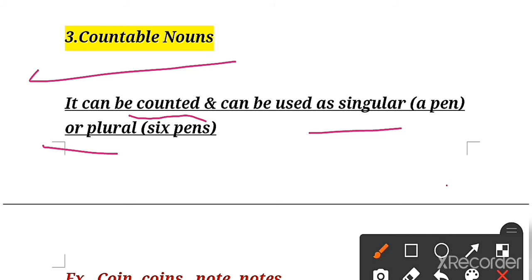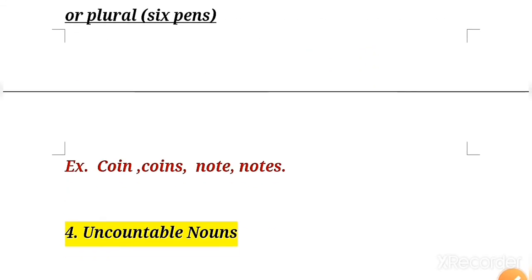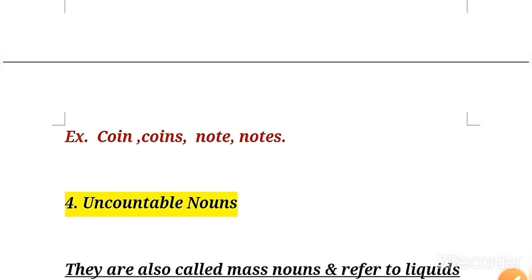As an example, coin and coins, then note and notes. Clear?